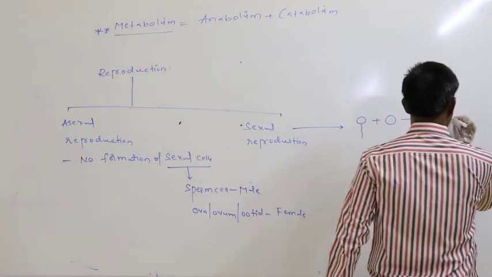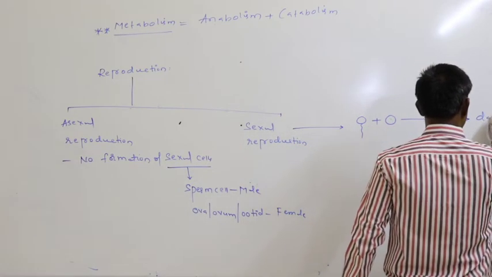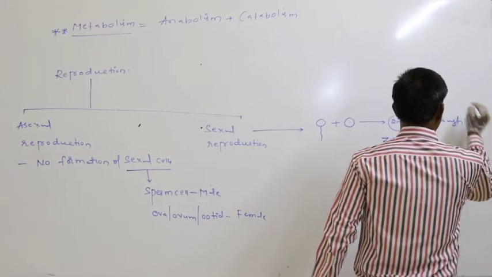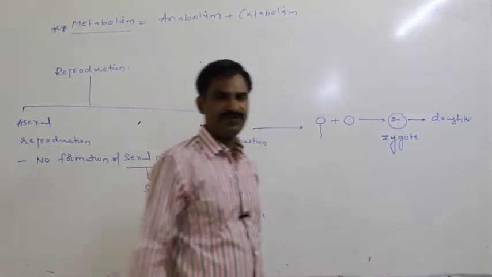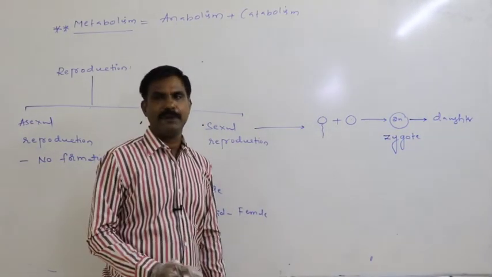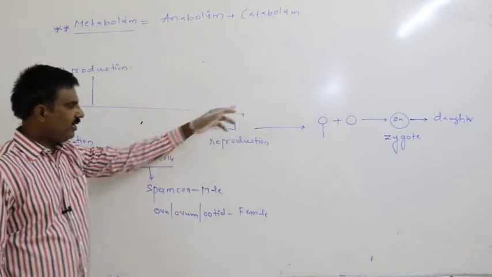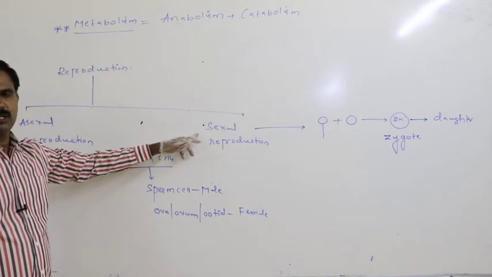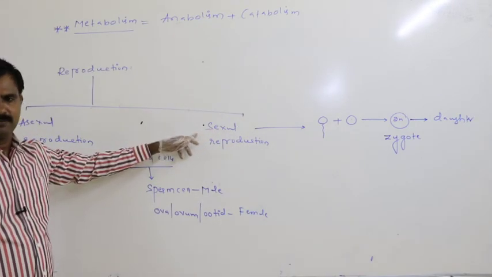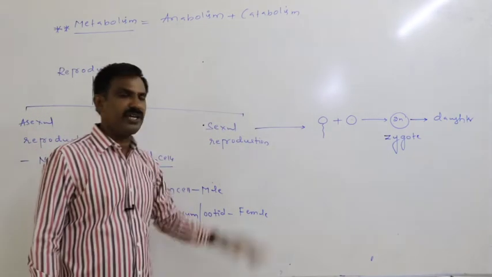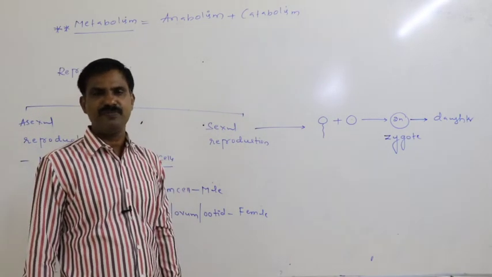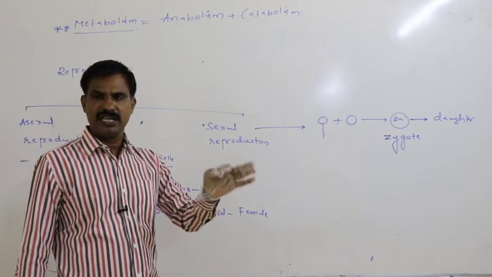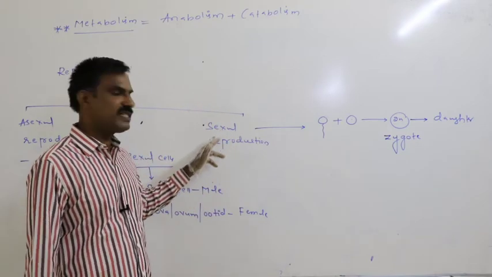Later from this, finally, daughter or offspring gets produced. In that way, by the participation of both parents, by the involvement of sexual cell formation, if daughters get produced, then it is said to be sexual reproduction.